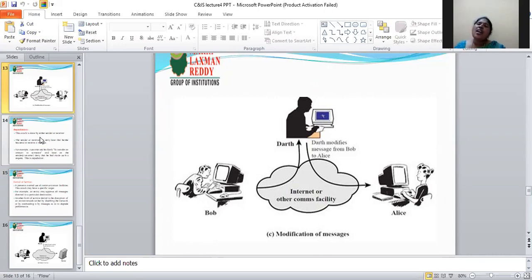The original message is completely modified. That is the modification of message attack.